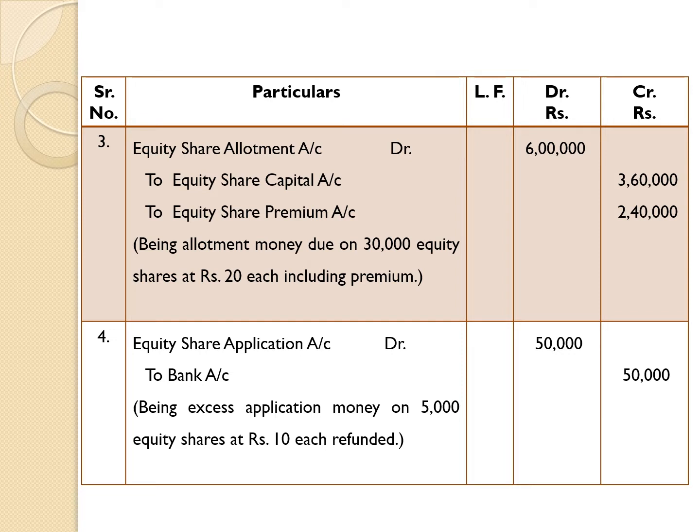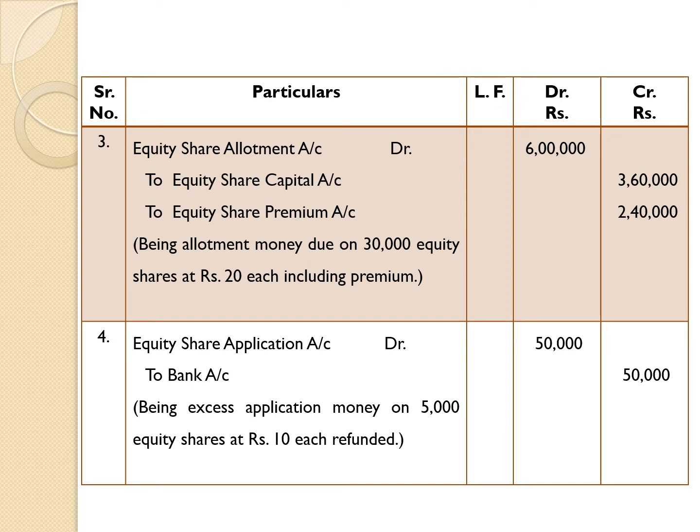Allotment, we are calling allotment amount rupees 20 per share. 30,000 into rupees 20 is equal to 6 lakh. Therefore, amount due on allotment 6 lakh. Allotment account will be debited. For that purpose, we are going to pass entry as equity share allotment account debit 6 lakh.